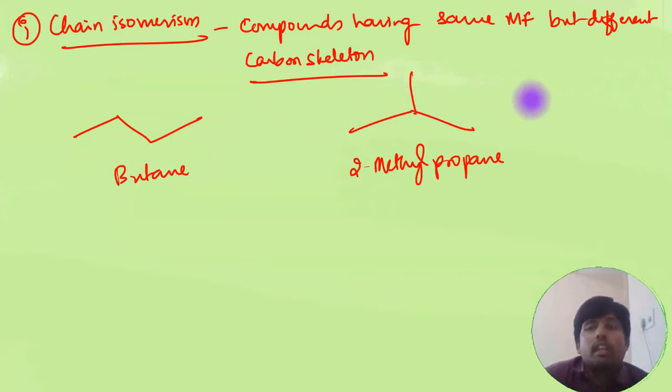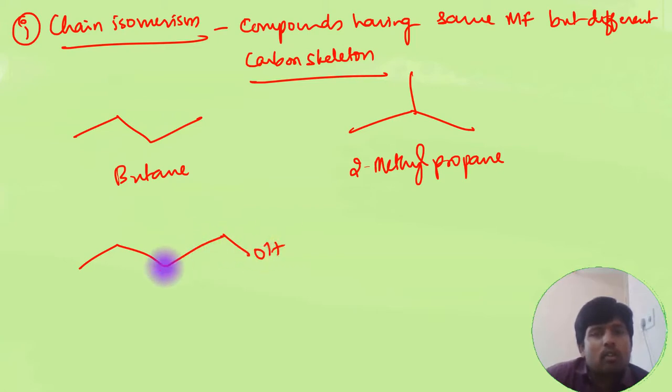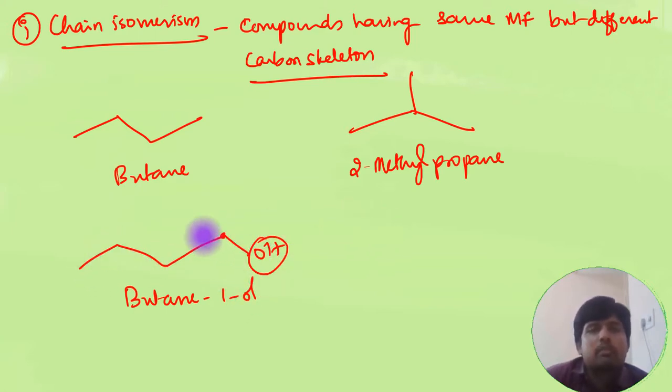So basically alkanes can only show this type of isomerism. An aliphatic alkane cannot show any isomerism other than chain isomerism because they don't have any functional groups. There are many other examples for chain isomerism, like you have butan-1-ol. So here the OH group is attached to a primary carbon and the parent chain is butane actually. Similarly, we can take the example of this molecule.